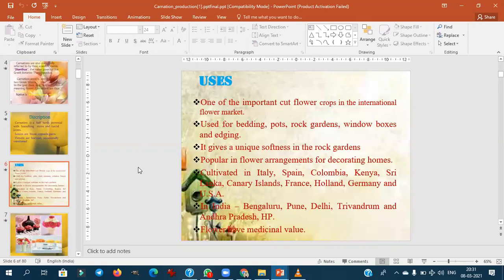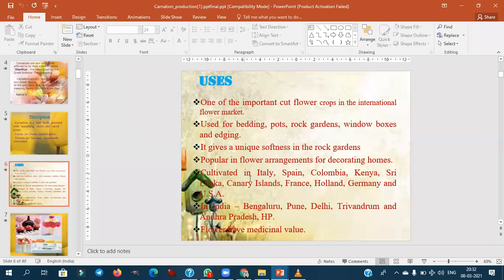Then coming to the uses, it is one of the important cut flowers, in both domestic and international markets. It is used for bedding, pot plants, rock gardens, window baskets, and edging. This is unique in creating softness in the rock gardens. This is popular in flower arrangement also.